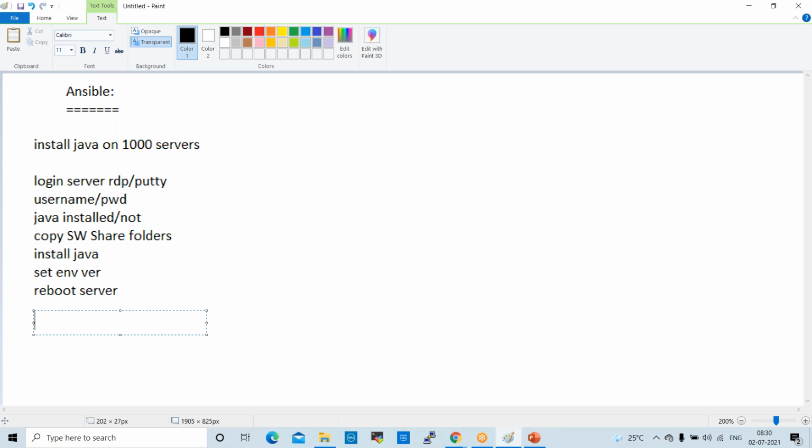If the person is an expert, maybe 15 minutes. So let us say 10 minutes, times 1000 servers. It will take 10,000 minutes to deploy Java on 1000 servers, right?